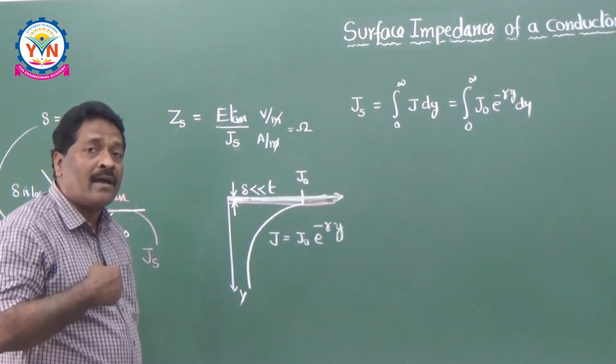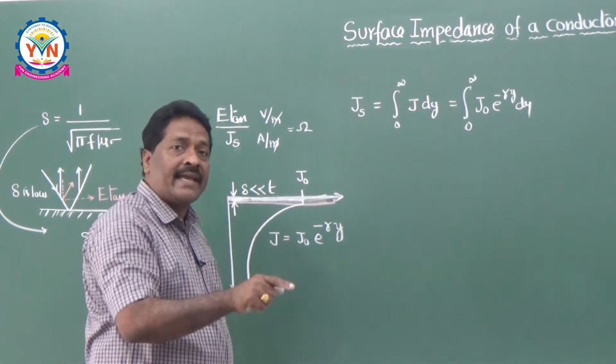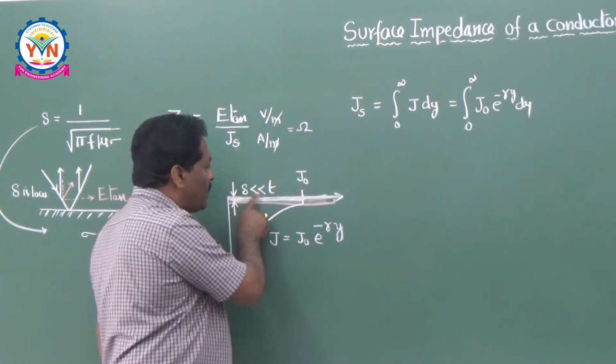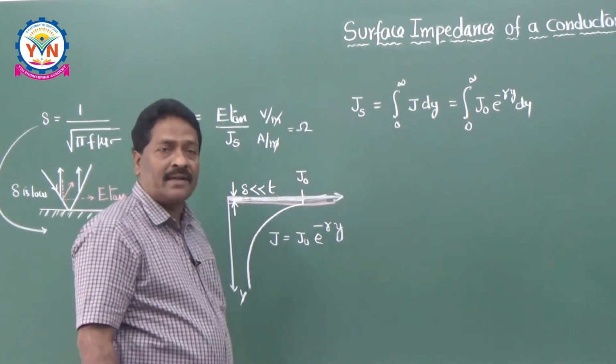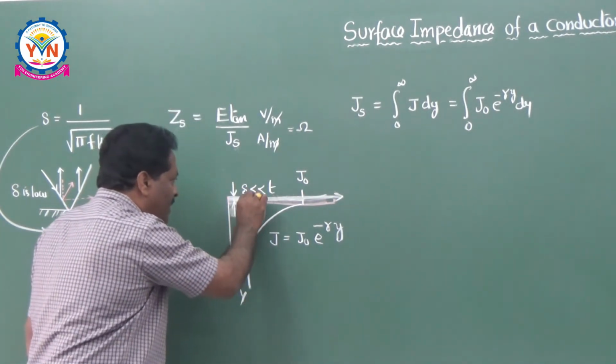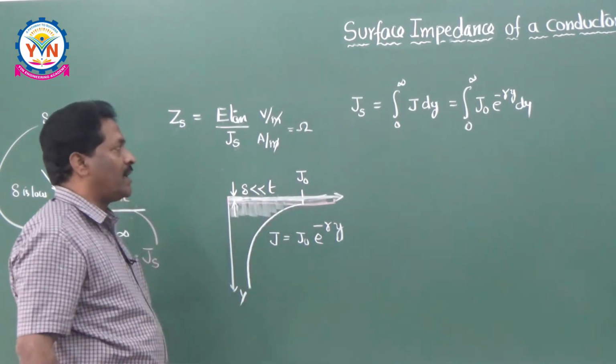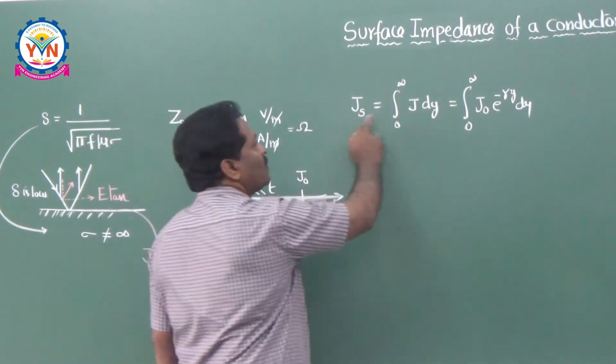But I want the mechanism of reflection. So if I want the mechanism of reflection, I can say delta should be very, very less than the thickness of the conductor. So this is the entire thickness of the conductor in the y direction. If you are going interior to this, its value goes on decreasing like this. So that's why Js is equal to this thing.